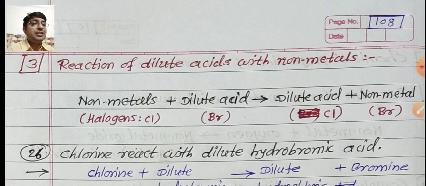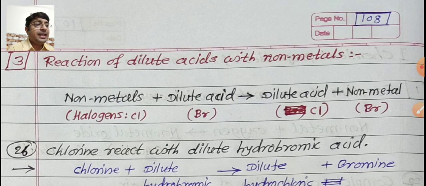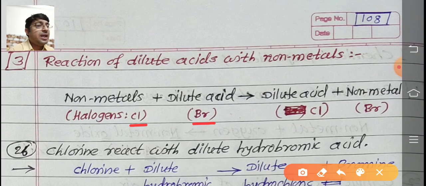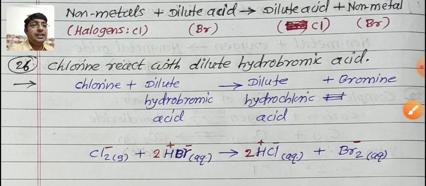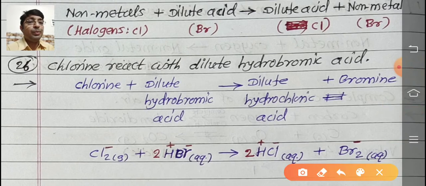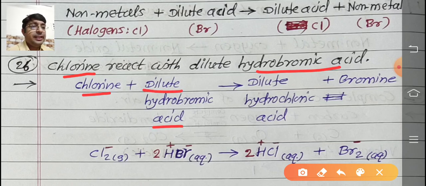HBr, that is, bromine is present in that acid. Then chlorine and bromine exchange and respective products are formed. Now see the reaction. Chlorine reacts with dilute hydrobromic acid, then forms dilute hydrochloric acid and bromine separates out.